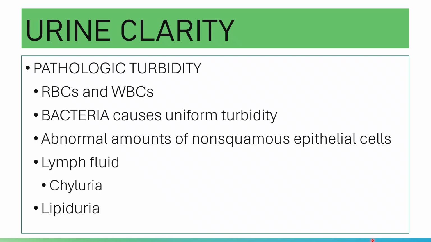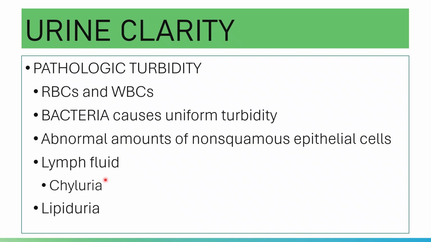This chyluria is caused probably by lymph node enlargement, and two more accordingly. Filariasis caused by Wuchereria bancrofti will cause chyluria.